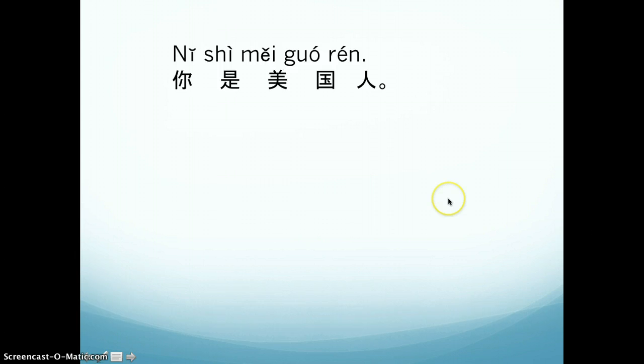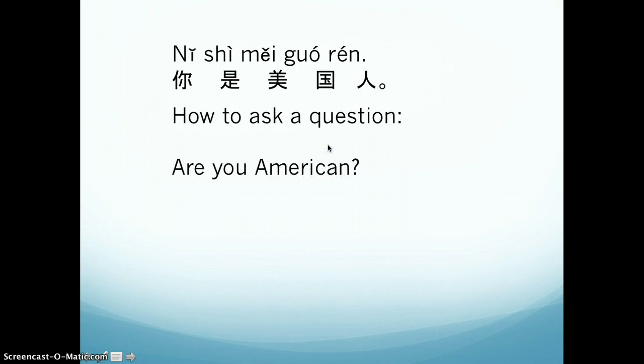Now let's go back to this sentence again. So 你是美国人. What is the meaning? So you are American person, right? It's a statement. Now how does a question for this one? Are you American? So how to change this statement into a question, which is, are you American?